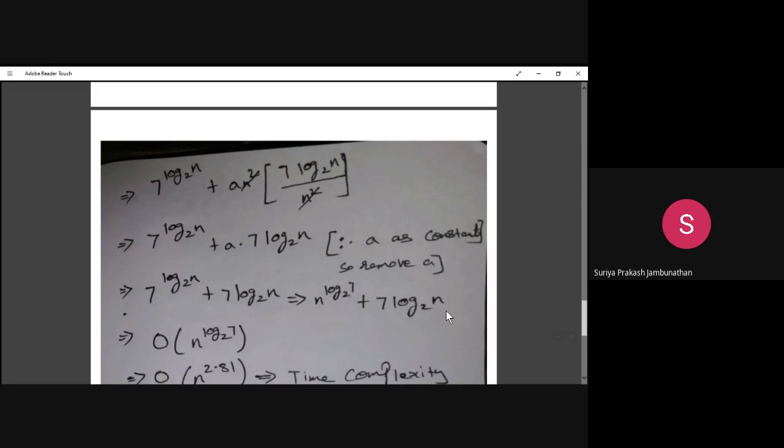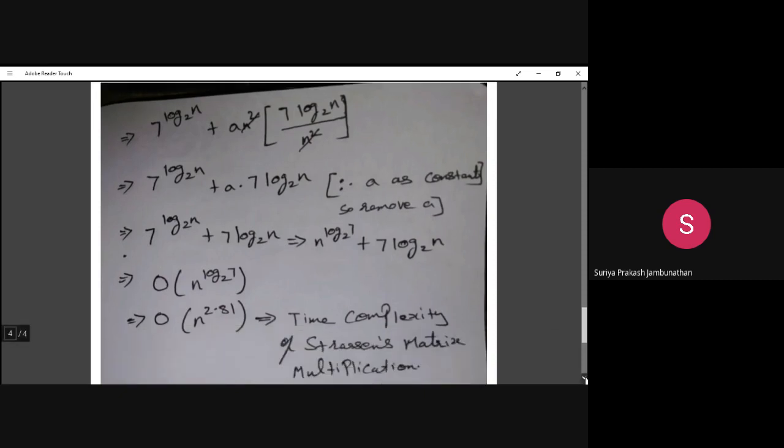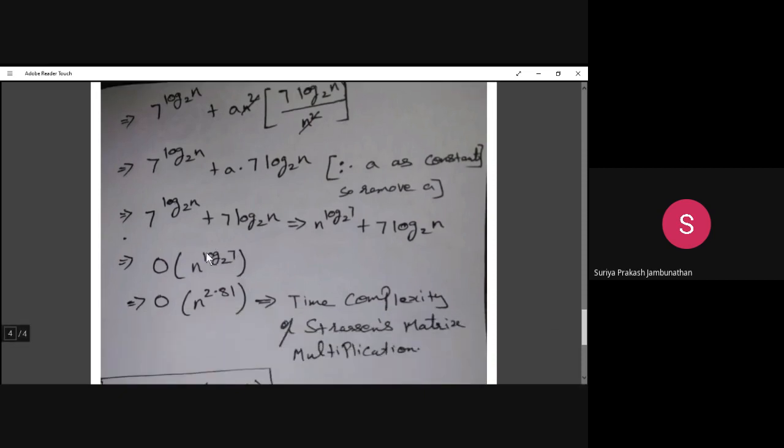So in these two different values, we have to identify the incremental value. The incremental value is the n value. So n log base 2 of 7 is the incremental value, so we are taking this for our time complexity consideration. While taking this for time complexity consideration, we write this as big O of n power log base 2 of 7. So big O of n power log base 2 of 7 is our time complexity for Strassen matrix multiplication. So log base 2 of 7 can be written as 2.81. So big O of n power 2.81 is the time complexity for Strassen matrix multiplication.